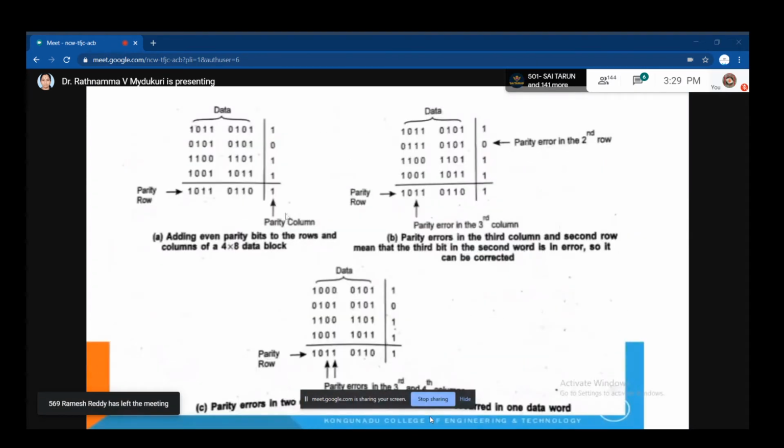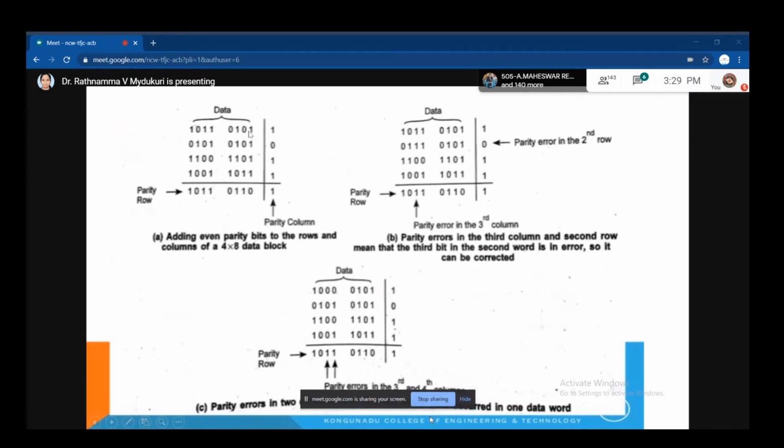See this example carefully. This is the data we are sending now. First observe this: 1 0 1 1 0 1 0 1. Totally how many bits are we sending? Answer my question. Any one of you unmute yourself and tell me. Totally how many bits? 8.